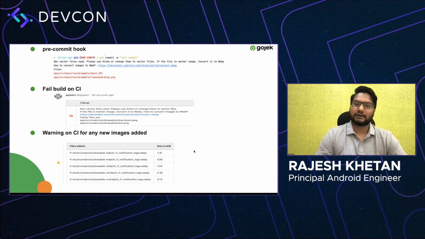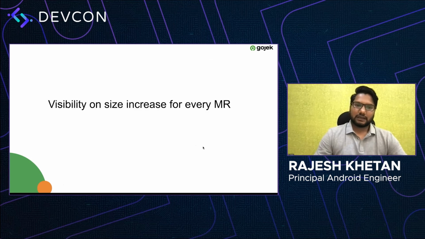So we want our developers to use all our images from the design library. If any new images are added, even if they are WebP, we throw a warning to the user so that it can help them go and look into the design library and find an alternative for the added images.